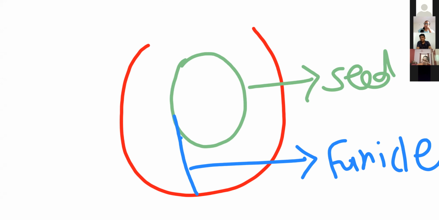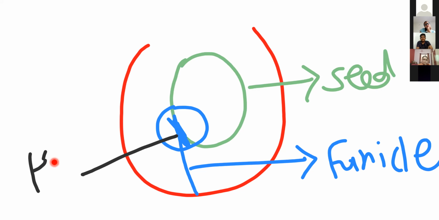Now, this funicle, only this much part fuses with the ovule. I am talking about only this much part of the funicle that fuses with the ovule, and that region we call the hilum. Here, the stalk of the ovule we call the funicle. The funicle fuses with the ovule, and that region we call the hilum.